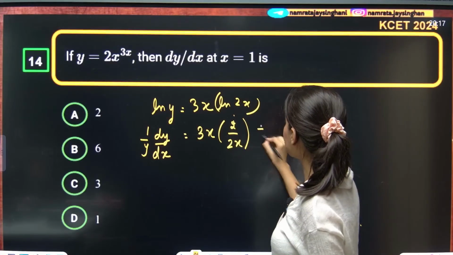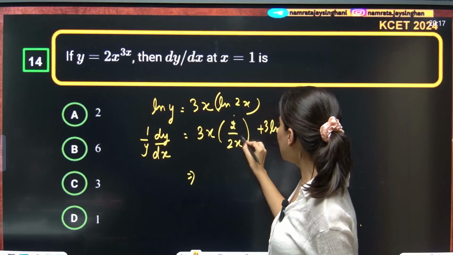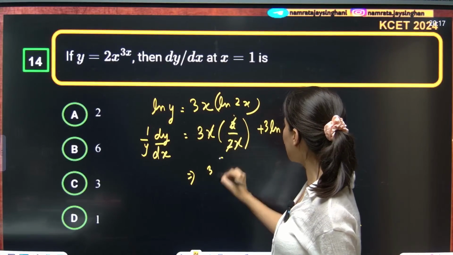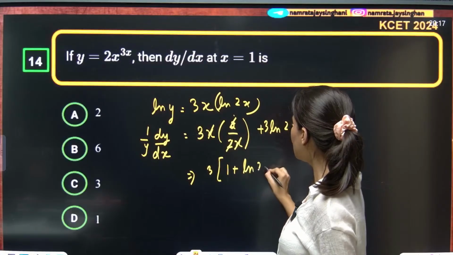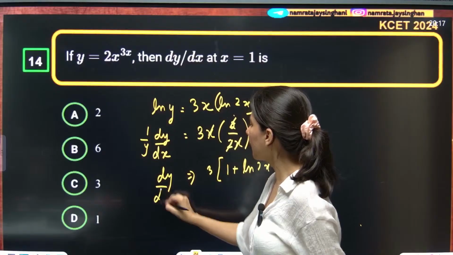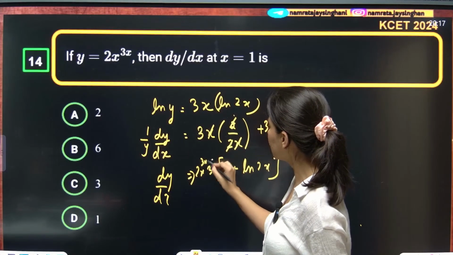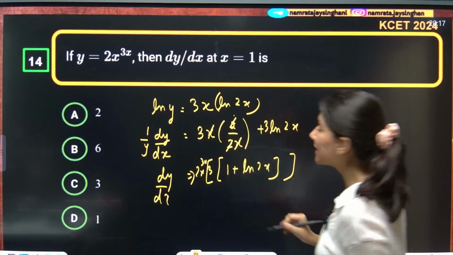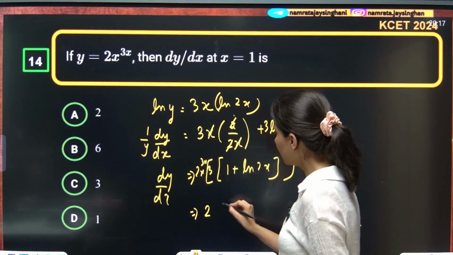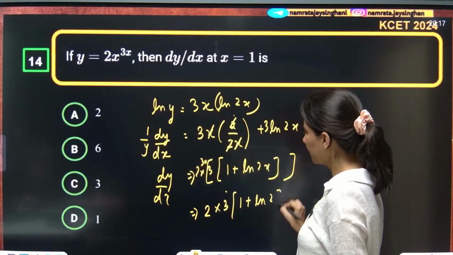Plus this time log 2x is kept constant. This is your 3. So now x gone, 2 gone. So now you can take 3 out and this is going to be 1 plus log of 2x, and y will be here. So dy by dx is y, which is 2x power 3x. Now at x equals to 1 you want, so put x equals to 1. 2 into 1 power 1, so 2 into 3, and this is 1 plus log of 2, correct?